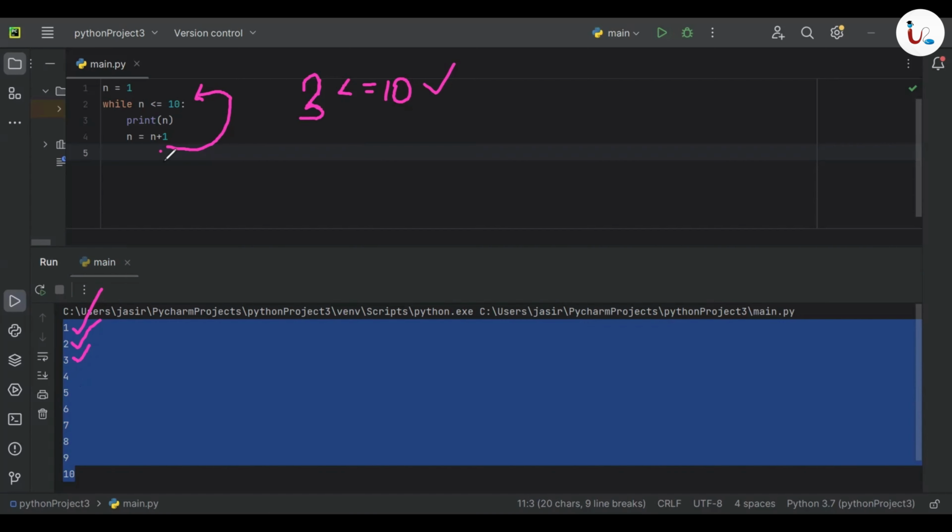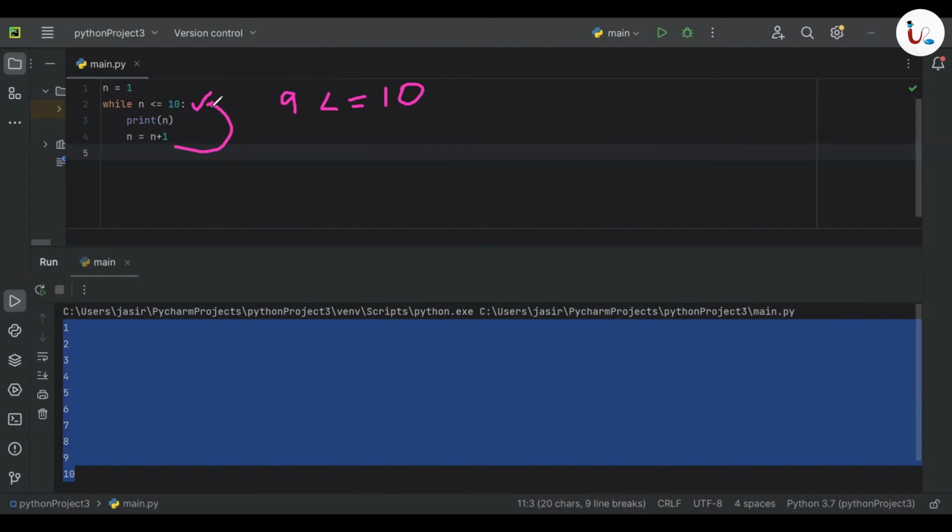Then n becomes n plus 1, which means the value of n is now 4. So we are going up, we are checking 4 less than or equal to 10. That's also correct. So we are printing the next number 4. So these things will keep on happening until, let's see, suppose the value of n is now 9. If it is 9, the last condition, 9 less than or equal to 10, that's also true, right? So we are printing 9. After that, n becomes n plus 1, which means n becomes 9 plus 1, 10.